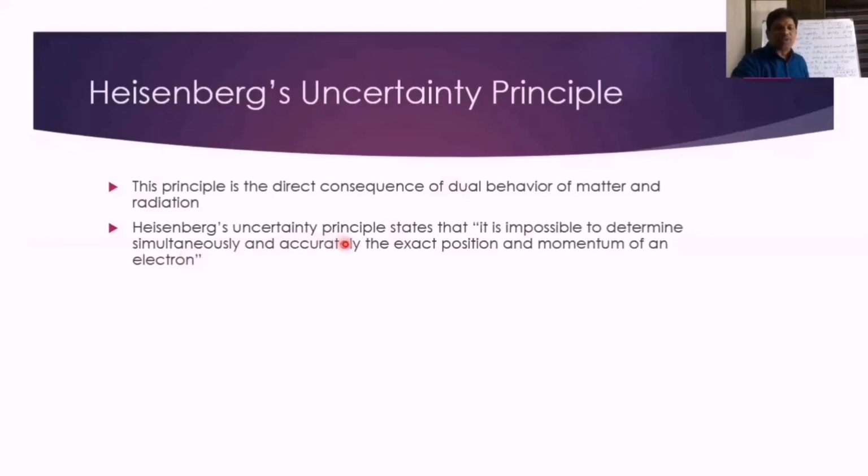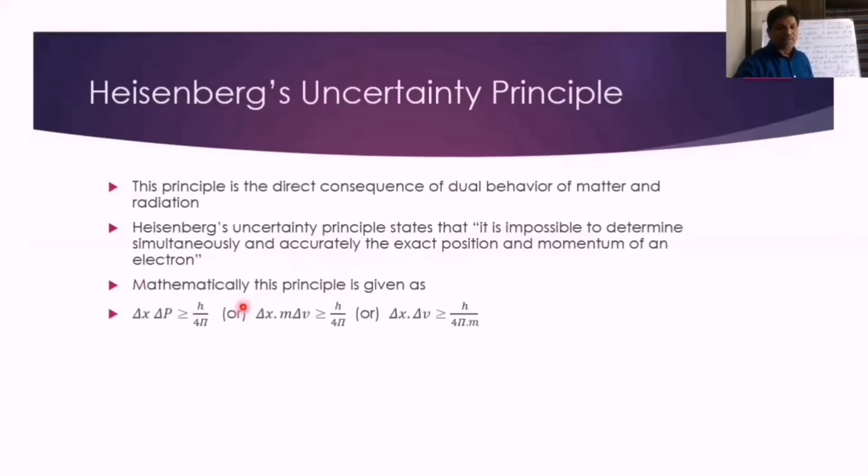Heisenberg's uncertainty principle states that it is impossible to determine simultaneously and accurately the exact position and momentum of an electron. Both we cannot determine simultaneously. Mathematically, this Heisenberg's principle is given as delta x times delta p is greater than or equal to h upon 4 pi, or delta x times m delta v is greater than or equal to h upon 4 pi.